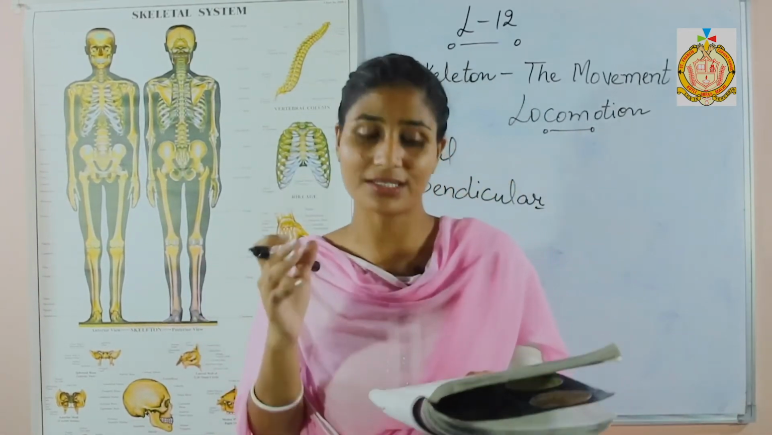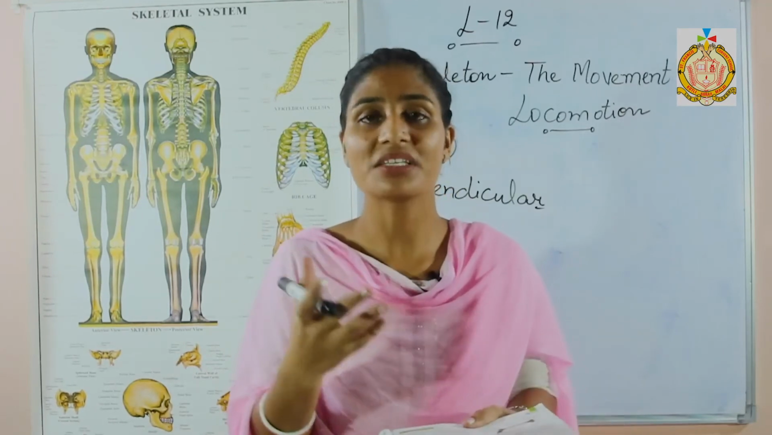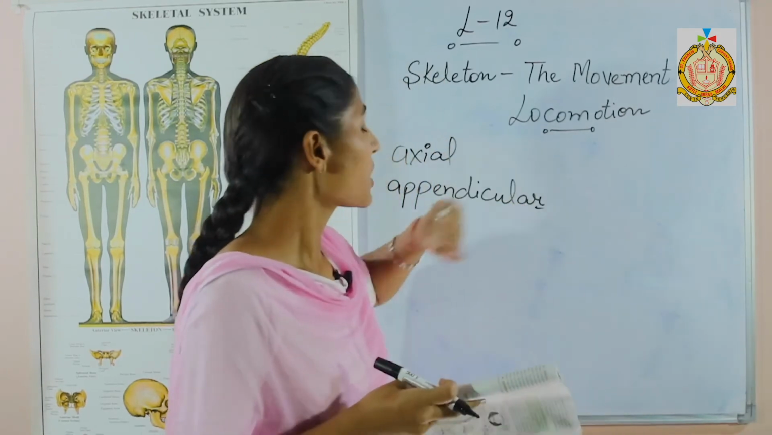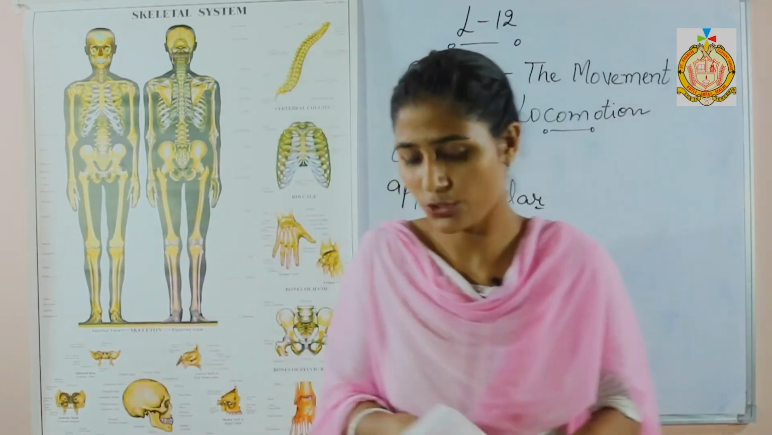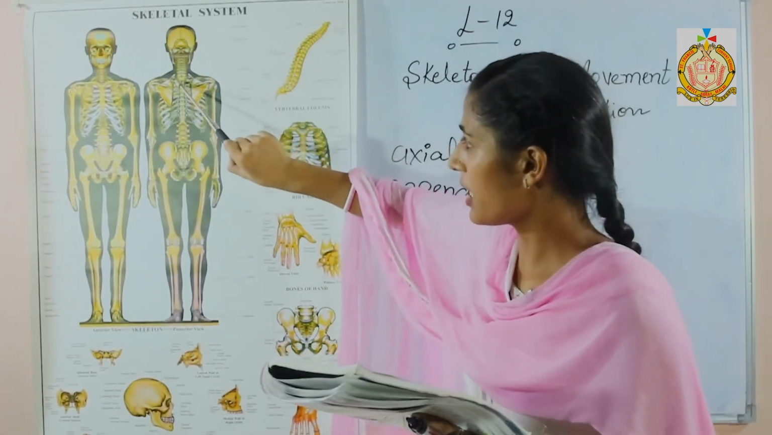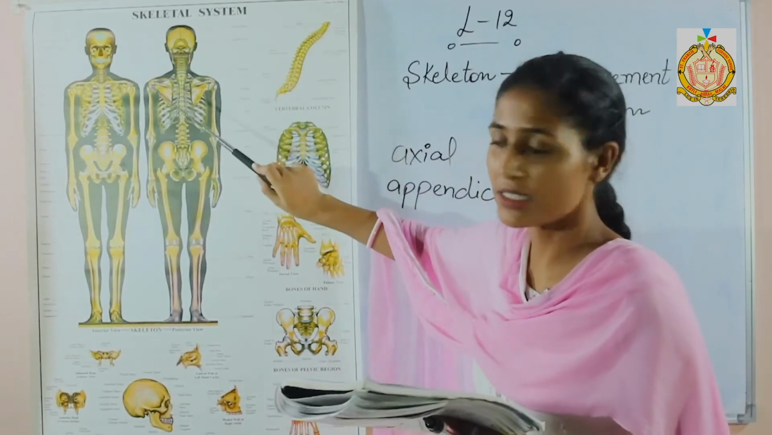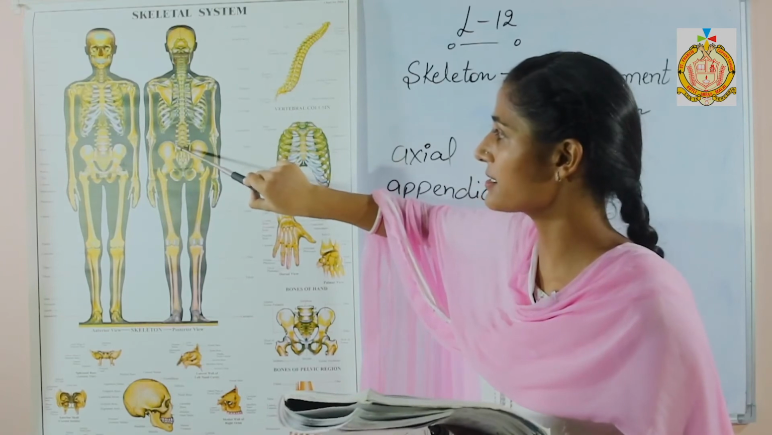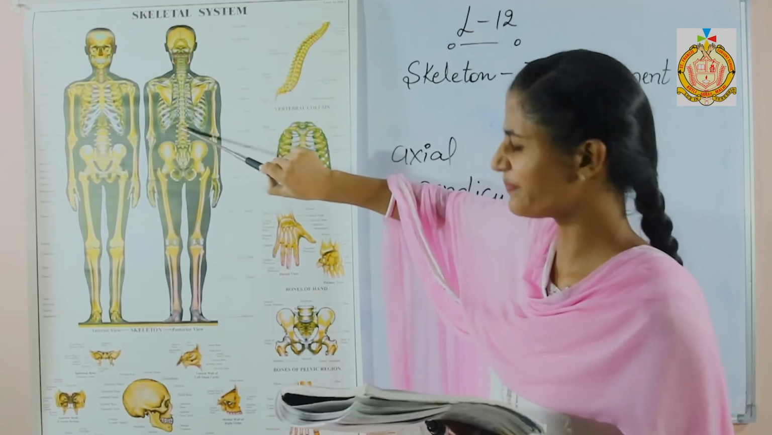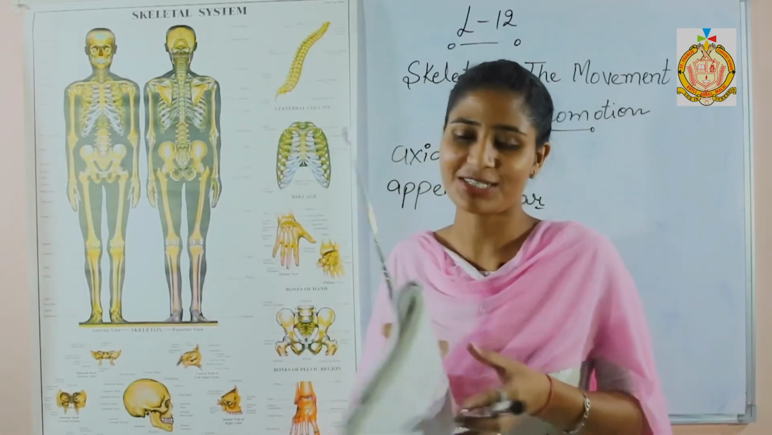The axial skeleton system consists of the skull, the vertebral column, as well as the ribs and the sternum, meaning the upper part of our body consists of the axial skeleton system. I will show you. The skull, the sternum and the ribs are included in the axial skeleton system, and the vertebral column is also included in the axial skeleton system.